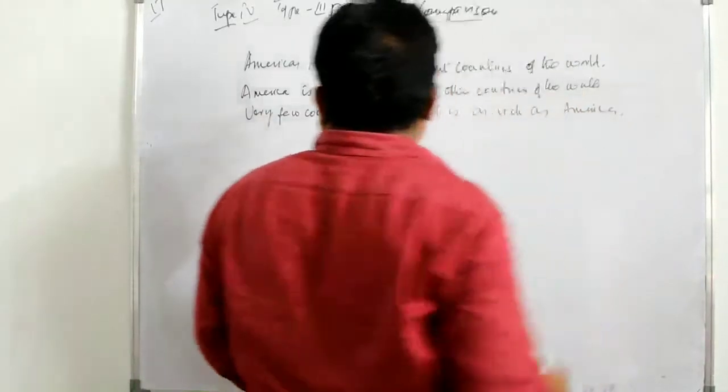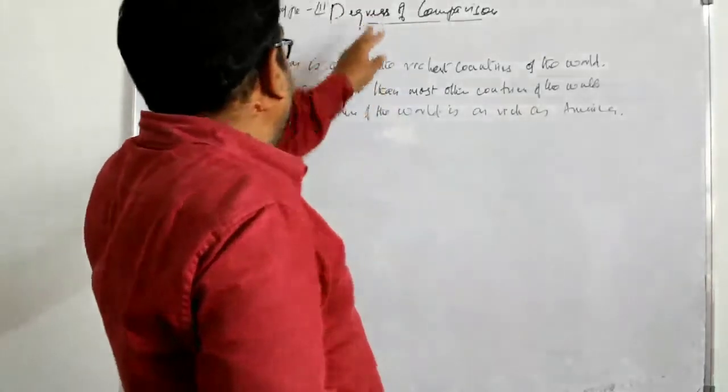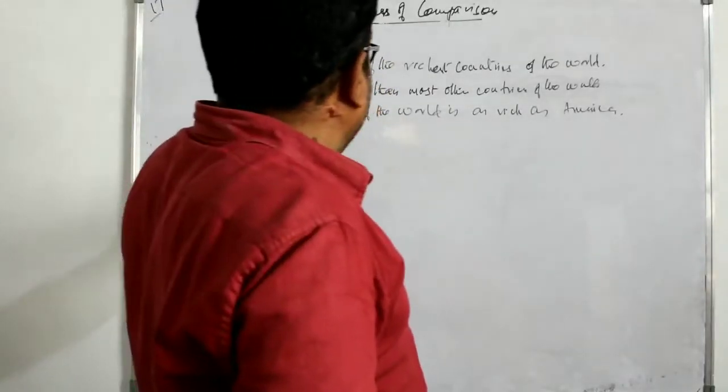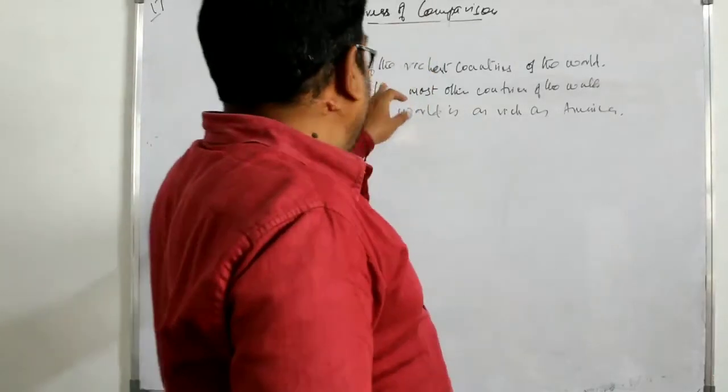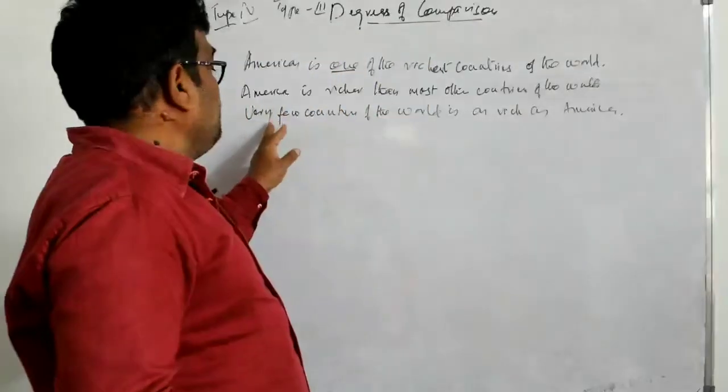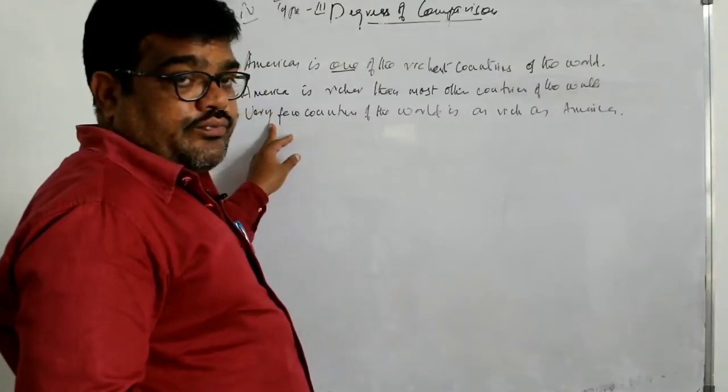You have to observe that in type 3 we have used no other. If the superlative is in the one of, then we have to use very few.